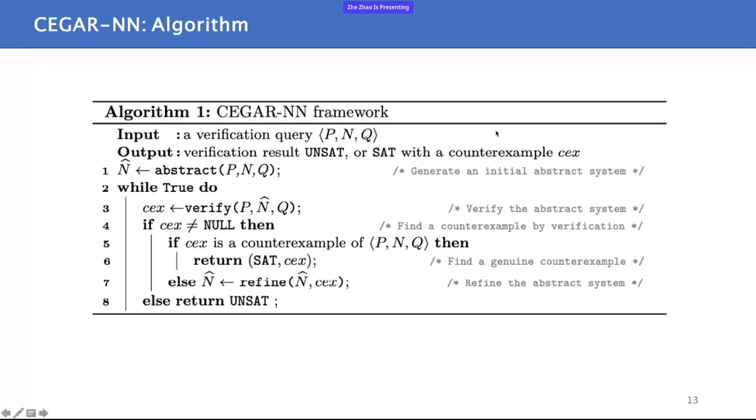So here is the algorithm for the CEGAR-NN verification framework. The input is a tuple P, N, and Q, where P is a precondition, or we can say a constraint on the inputs, N is the neural network, and Q is a postcondition, which is a property to be verified. Now, let's look at where we can optimize the framework with testing.